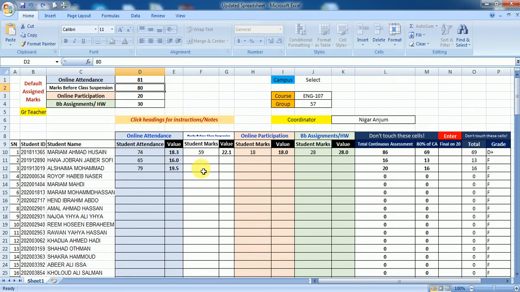Same follows for the students who are absent. Suppose one student is absent for quiz 1. She has given quiz 2 and she has given midterm. So I will change here and I will put here 60, and then I will calculate her marks. See, again if I put here 60, the marks for this girl change. So this is not applicable for the entire Excel. This will be only for the selective girls who were absent for their quizzes or for their midterm.